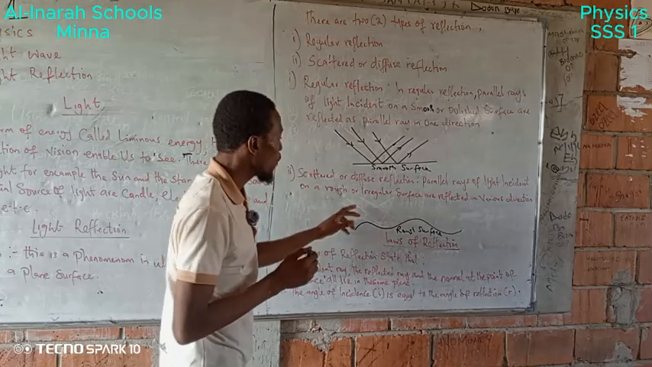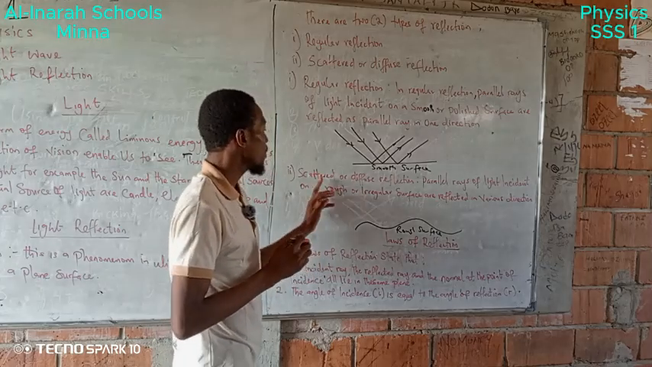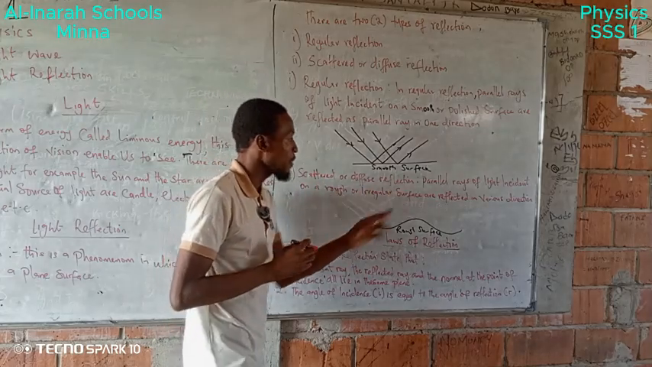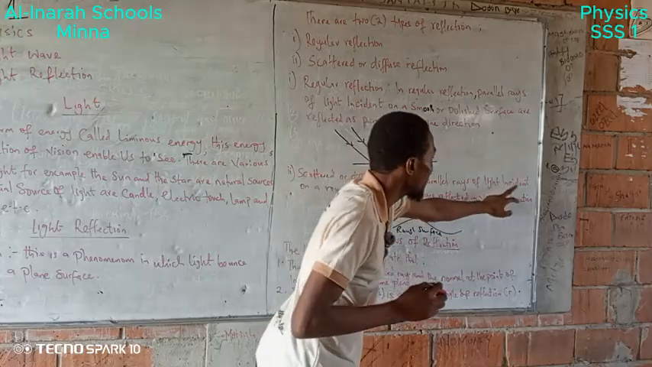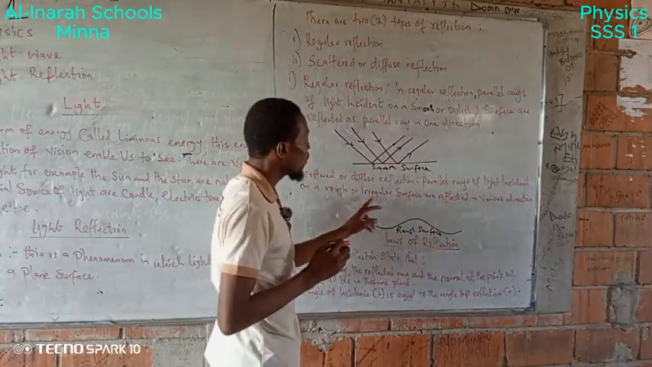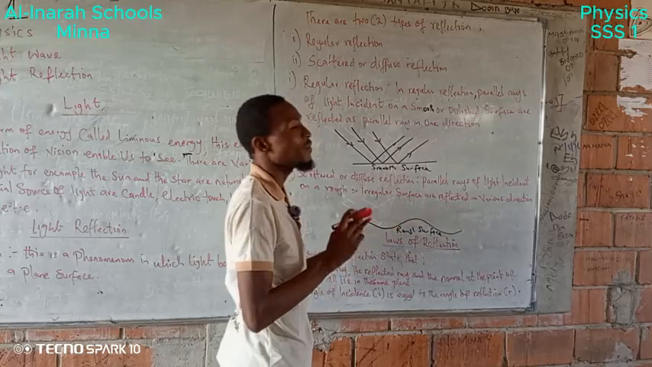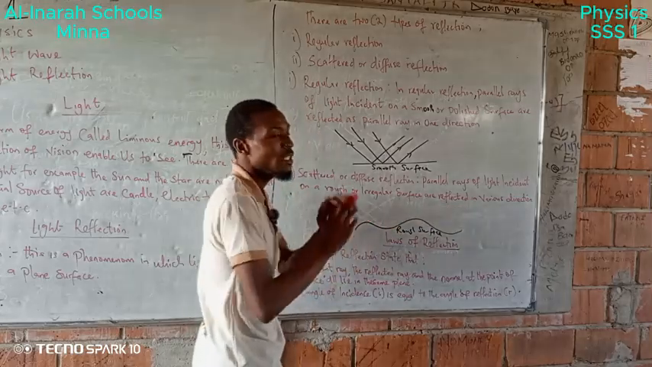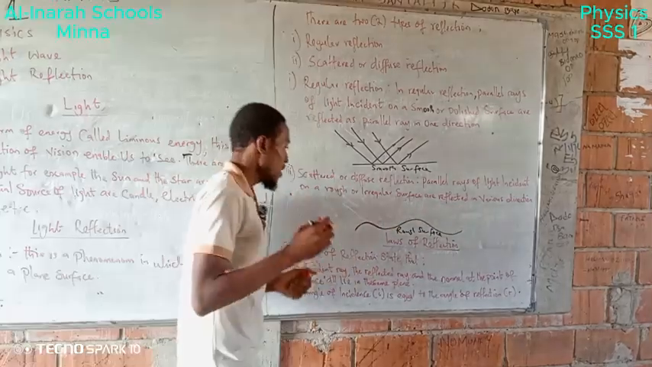For a rough surface, we call it scattered or diffuse reflection. Parallel rays of light incident on a rough or irregular surface are reflected in various directions, that is, in different directions.